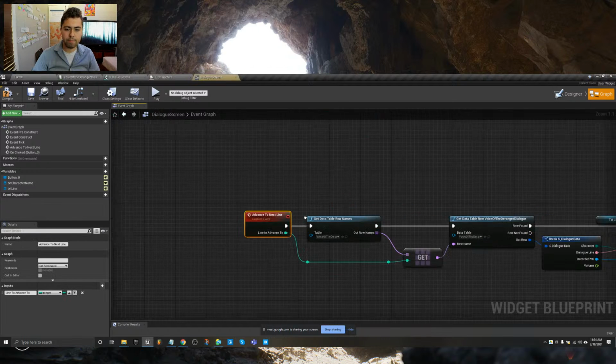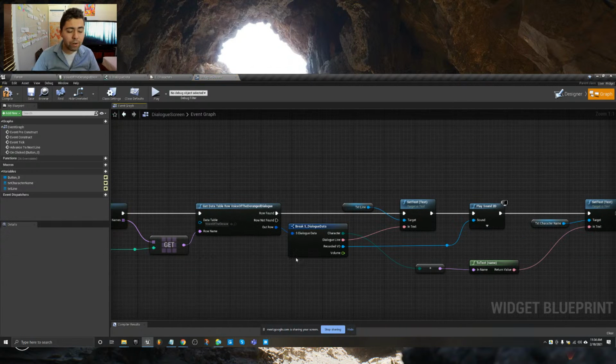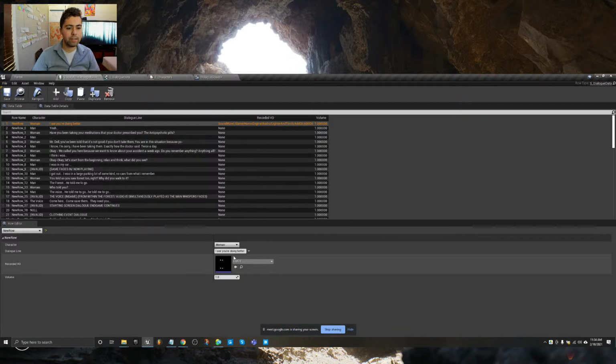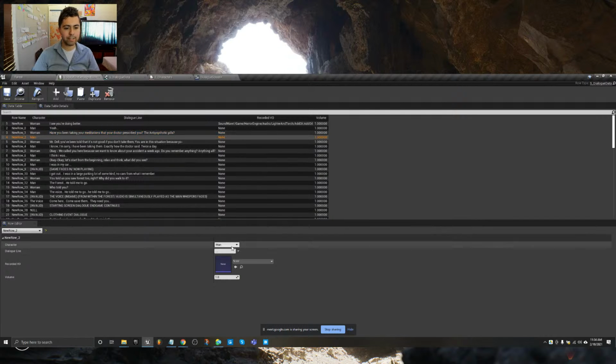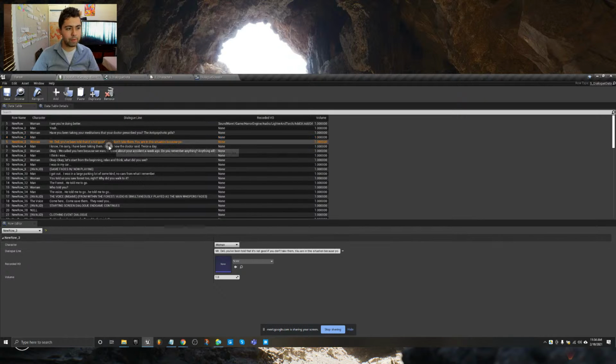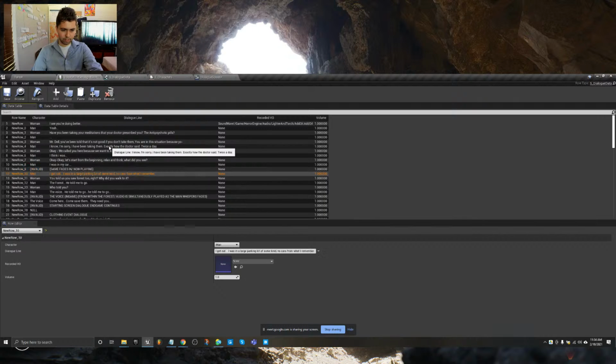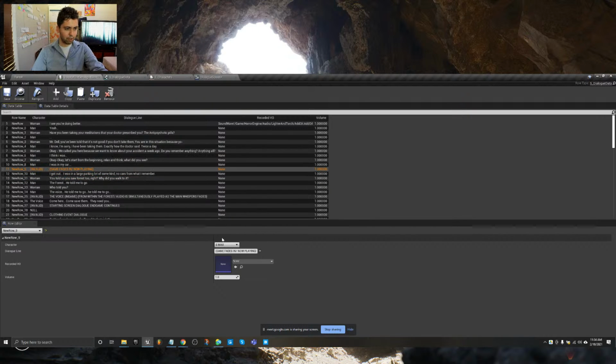Now we need to actually increment it and make it so it goes to the next line. Also, you remember I added in these lines that are kind of non-lines. Like you can see this is spoken by the woman, okay? This is a second of silence, spoken by the man, then back to the woman. But at some point, looking at this, we're gonna hit this thing, right now it says Emax, it should be null. It's gonna hit a null value, which we don't wanna count as a line. That's just my way of putting notes within our data table.